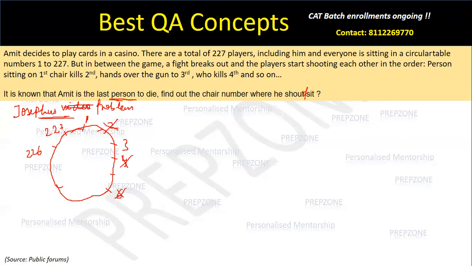This whole loop will run. In the first round, all the even numbers will go away, and then whoever is left, similarly we will have these iterations. So for example, if I do it in a small iteration, say I have 7 people, 1, 2, 3, 4, 5, this is 6 and this is 7.